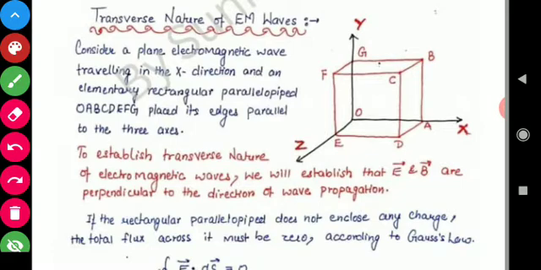Our today's topic is the transverse nature of EM waves. Now, here, students, we will consider a plane wave, that is, a plane electromagnetic wave, which is traveling in the x direction. Because we want to prove that electromagnetic waves have transverse nature, we have to prove that electromagnetic waves have no electric field component in the x direction. So in this way we will prove this.